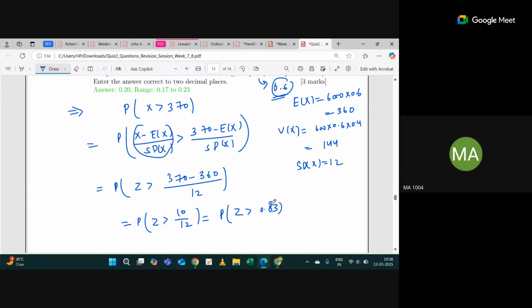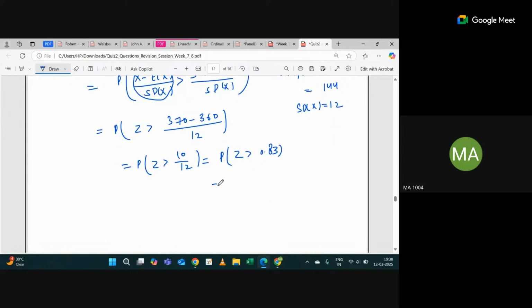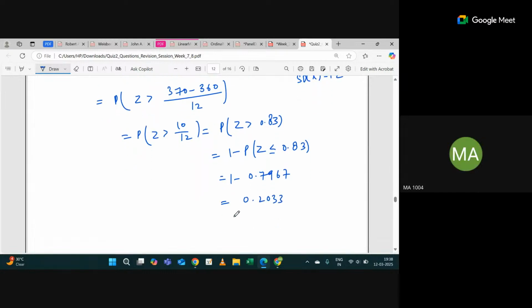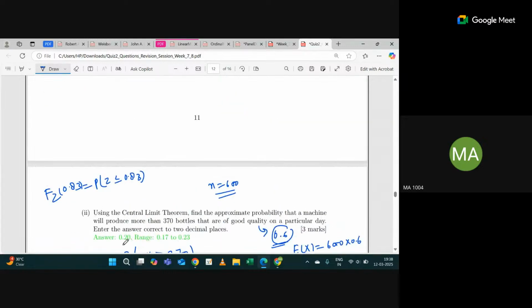Since we have to calculate the upper tail, it will be 1 minus probability Z less than or equal to 0.83. Yes or no? And we saw the value was 0.79 something, 0.7967. So it will be 0.2033. So the answer will be 0.20 because it is asking for 2 decimal places. Okay. Is this clear?